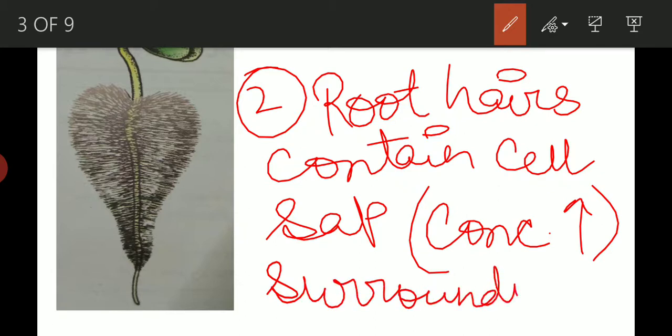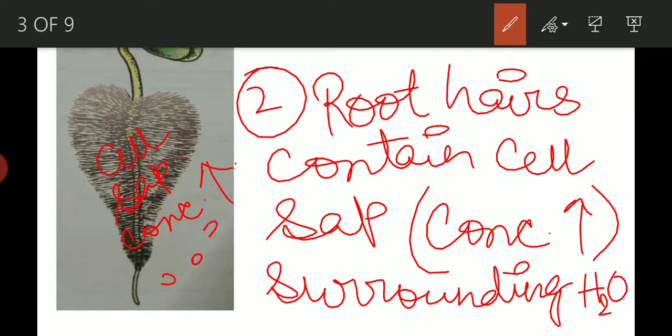Later on, in the next part, I will discuss osmosis, endosmosis, exosmosis and the concentration of the solution. For now, you need to know that inside the root hairs the cell sap is present whose concentration is greater.